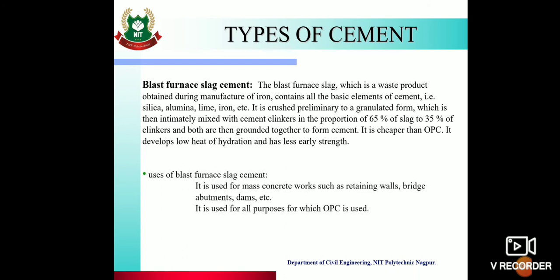Then next is uses of blast furnace slag cement. It is used for mass concrete work such as retaining walls, bridge abutments, dams, etc. It is used for all purposes for which ordinary Portland cement is used.